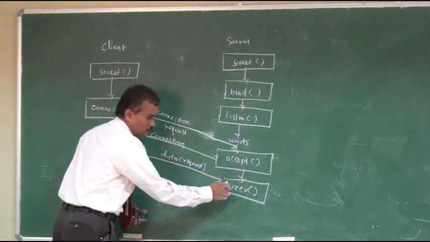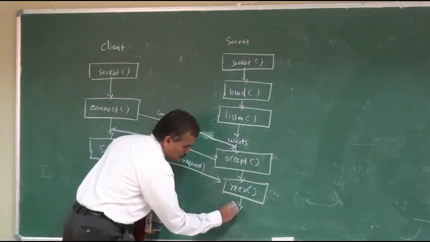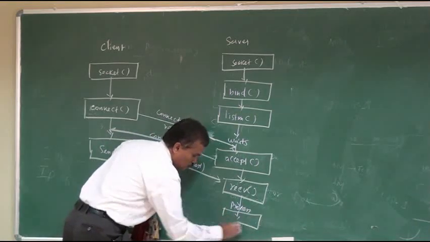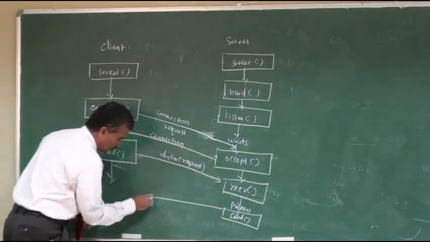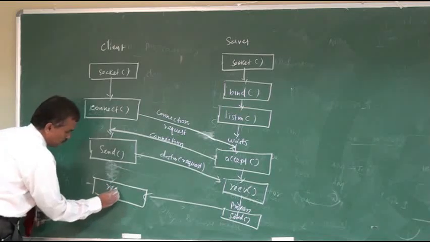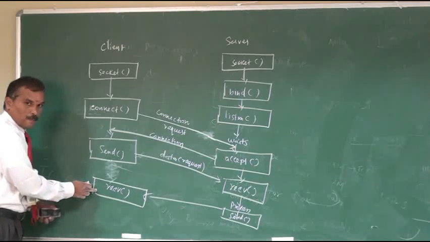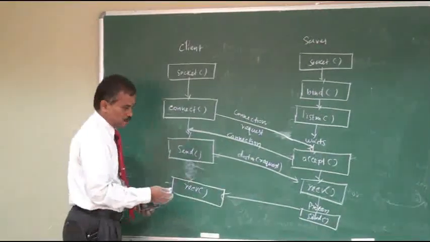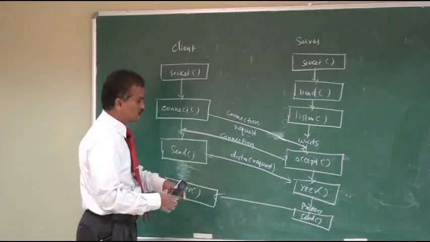The data can be received using the receive function. After receiving, the server can process the data. After processing, again using the send function, it can send the data back to the client. Using the receive function, the client can receive the data from the server.